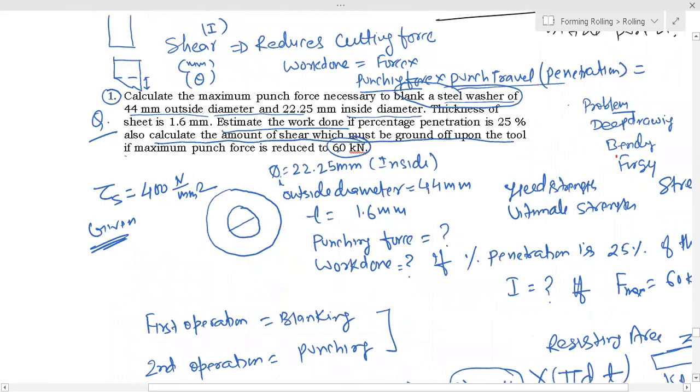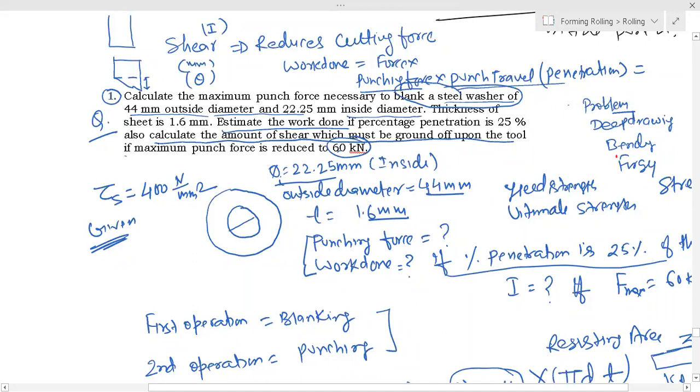Fine. So I will quickly explain once again. There was a washer. We calculated the maximum punch force necessary to blank the washer. The inside diameter and outside diameter were given, and the thickness was given. Punching force and work done we are supposed to estimate, if the percentage penetration is 25%.